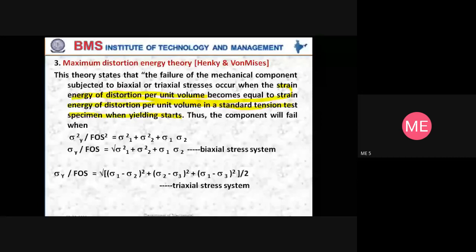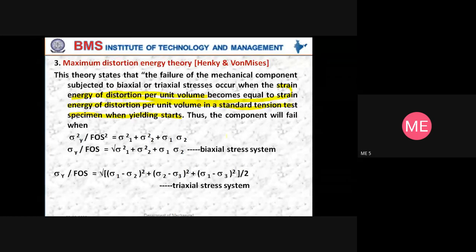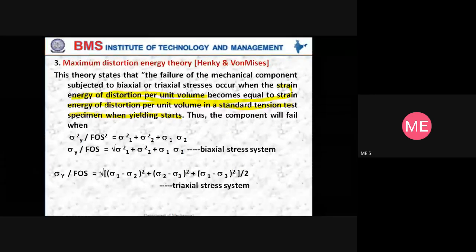Distortion or deformation, they are one and the same. So strain energy we have studied.